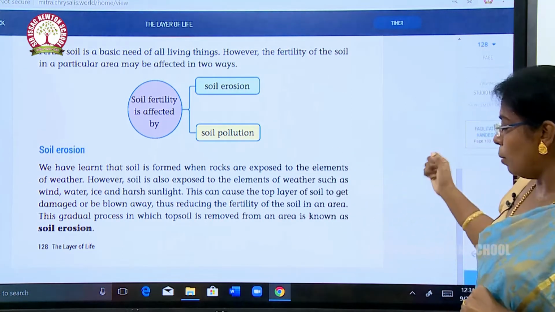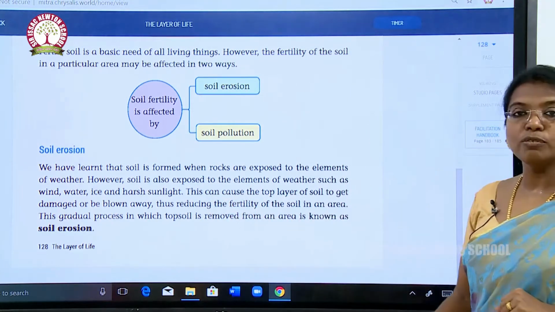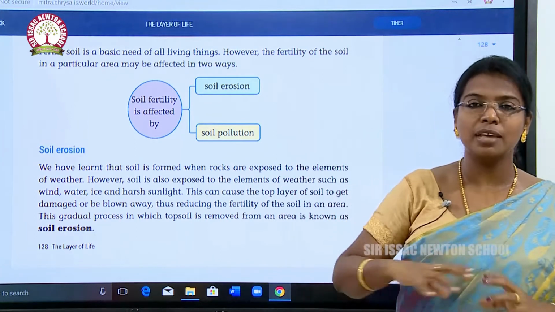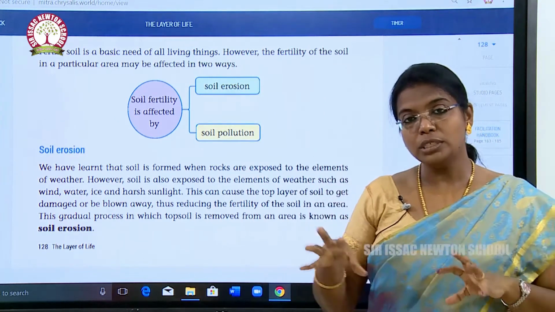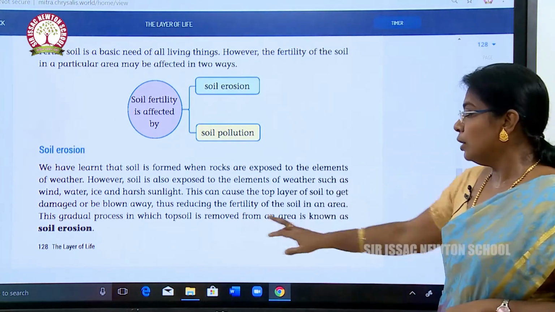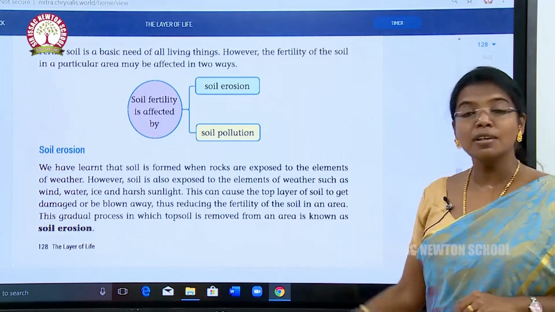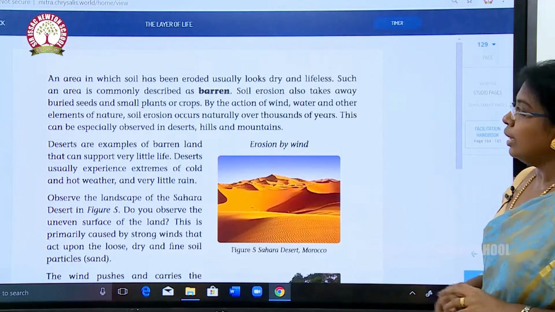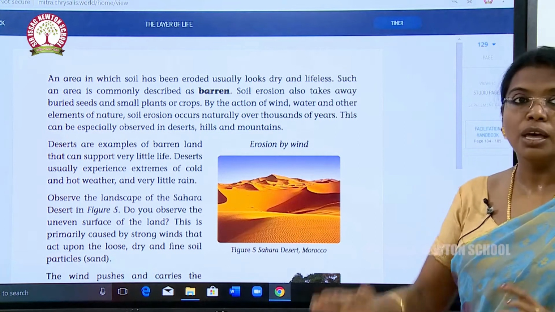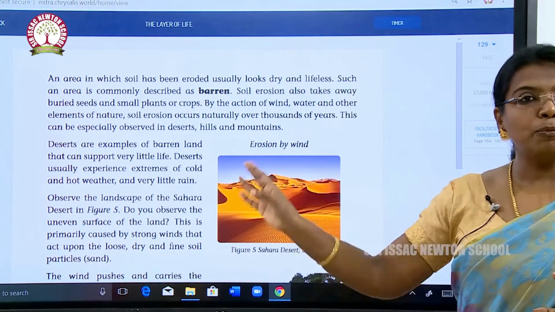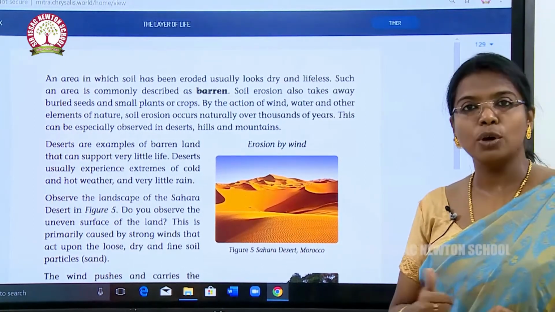This can cause the top layer of the soil to get damaged or be blown away, thus reducing the fertility of the soil. Because of heavy wind, storm or cyclone, the topmost layer of the soil will be blown out, and thus it causes soil erosion. So, the gradual process in which the topsoil is removed from an area is known as soil erosion. An area in which the soil has been eroded usually looks dry and lifeless. When the topmost layer is moved out, it is called soil erosion.